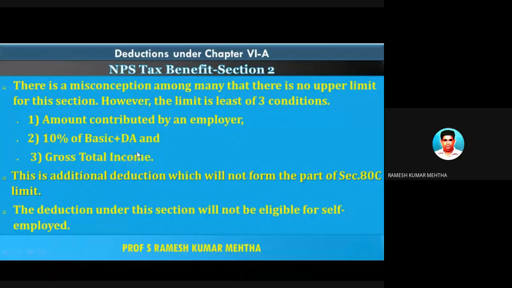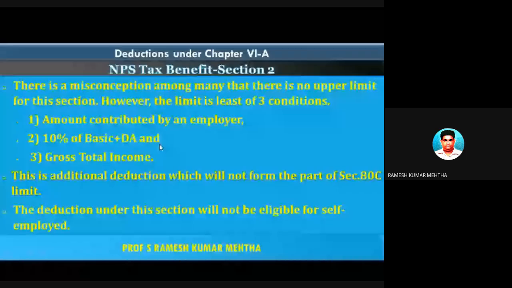Okay, these are the maximum limits for investments under NPS tax investment. There is a misconception among many that there is no upper limit for this section. However, there is a limit. Amount contributed to employer, 10% of basic plus DA, and 20% of gross total income. This is an additional deduction which will not form a part of section 80C.